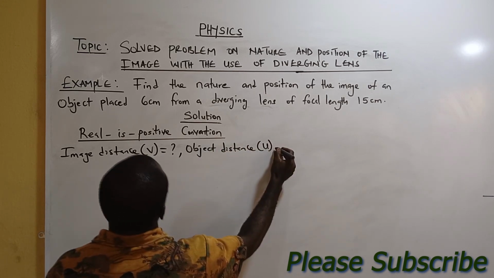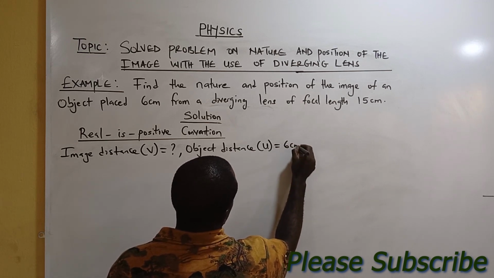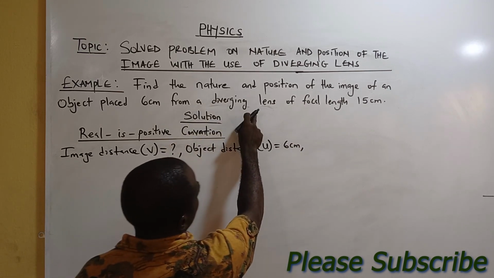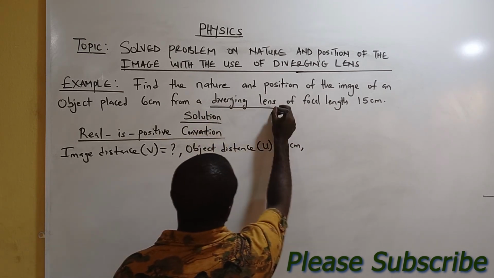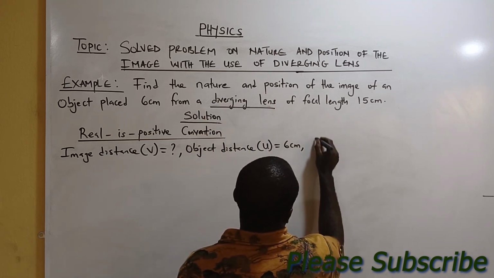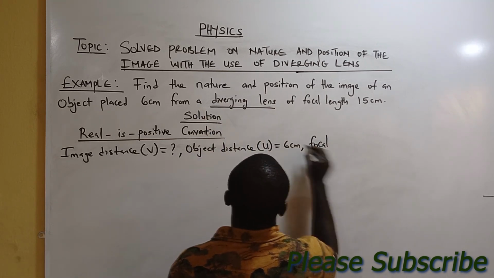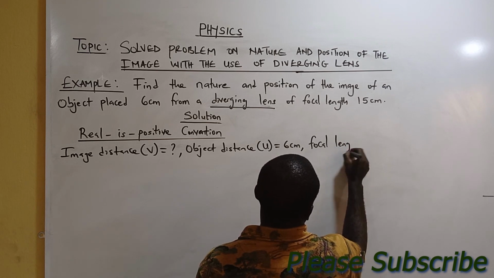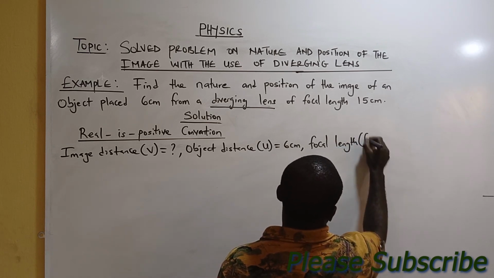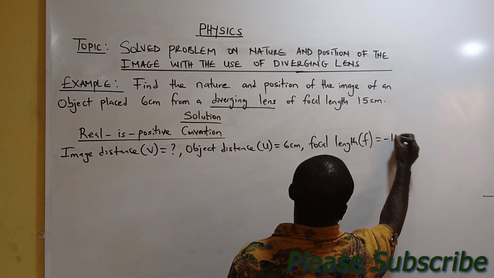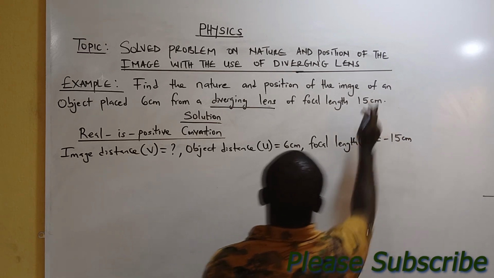U is 6 cm from a diverging lens. Take note, diverging lens of focal length, because diverging lens is mentioned, introduce negative, minus 15 into the value.